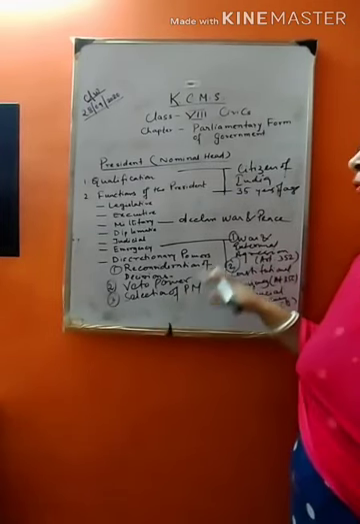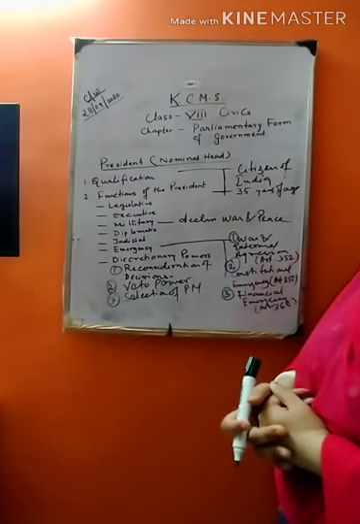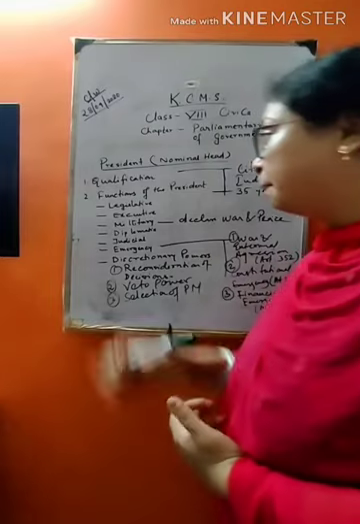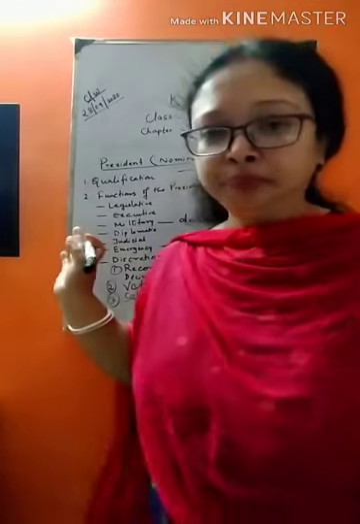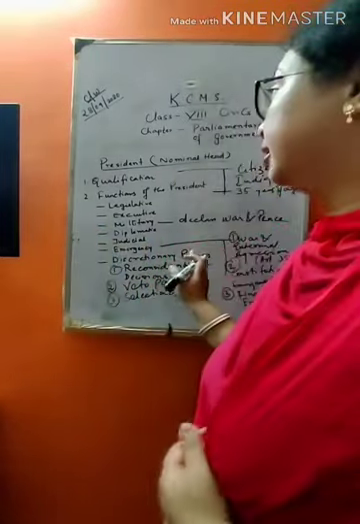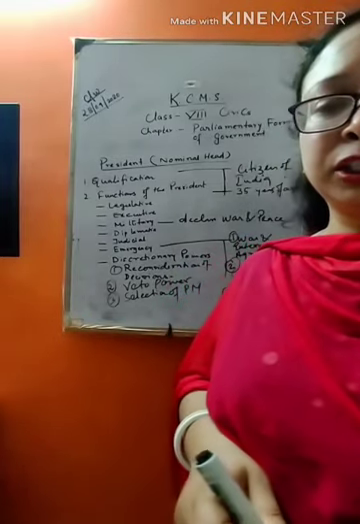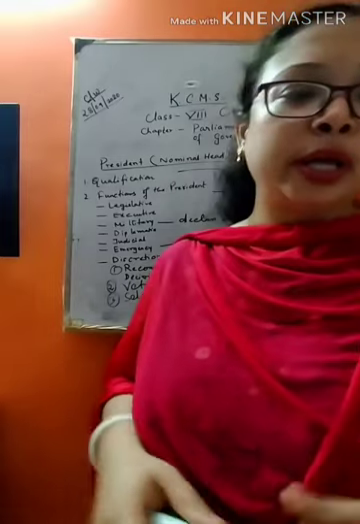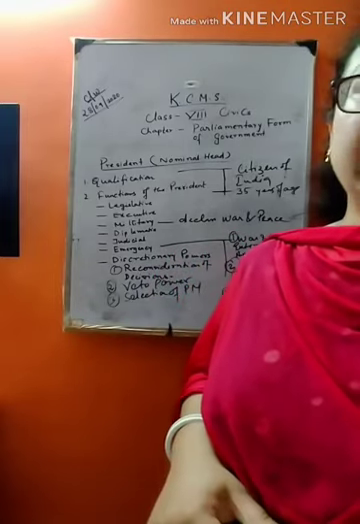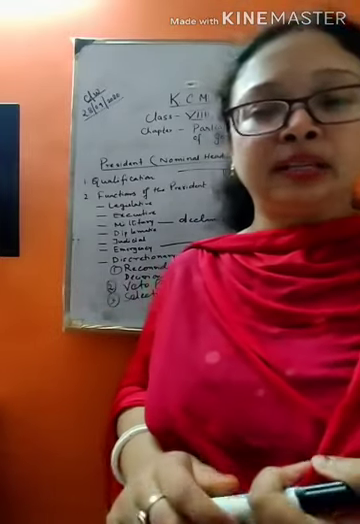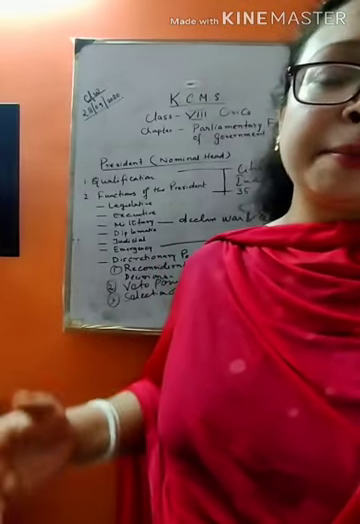So we have read about the president, the qualifications, and the powers and functions of the president. Today we have discussed the nominal head of the state, that is the president, its power and function. Tomorrow we will discuss the real executive head of the state, that is the prime minister, its qualification and power and function.